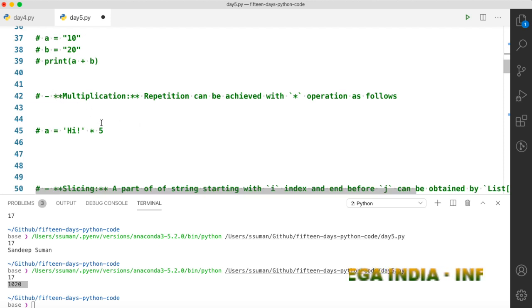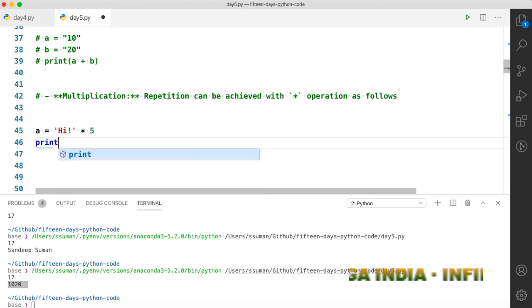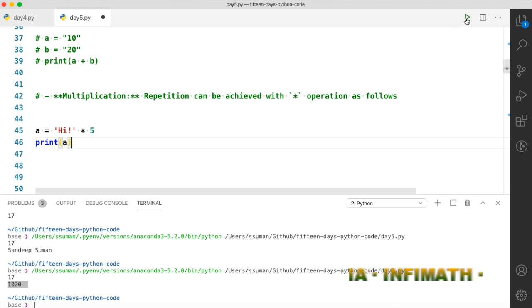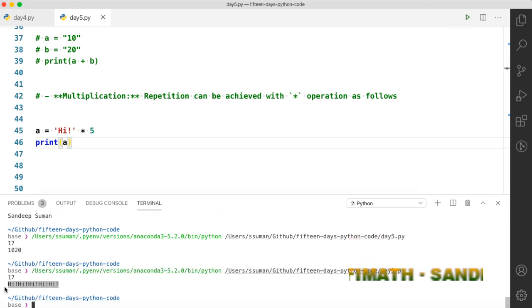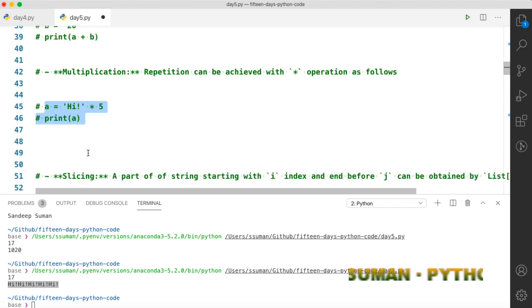Let's move to multiplication. We have an idea about multiplication from the list. It will replicate the string with the number you multiply with. So what this will do is print high high high high high with the exclamation marks 5 times. So let's print this, and you can see that high exclamation is written 5 times. 1 2 3 4 5, you can count them. So in this way multiplication works.